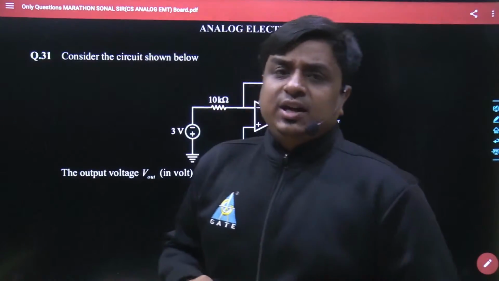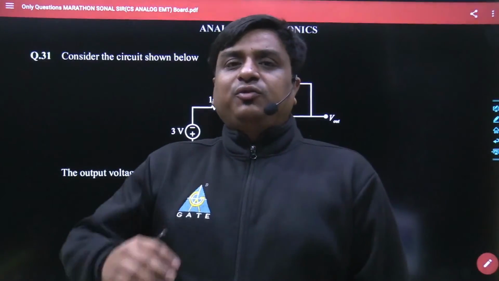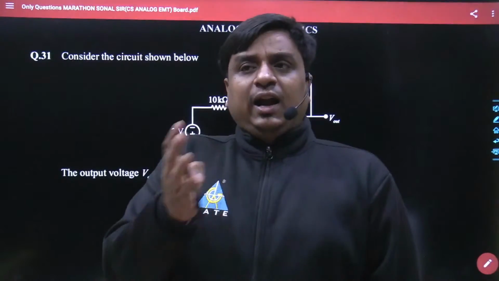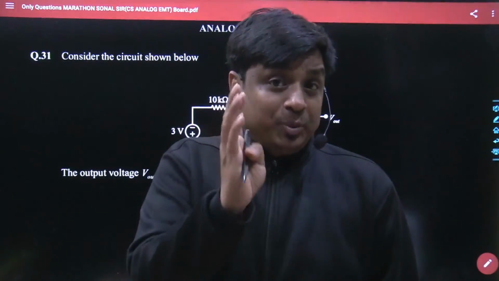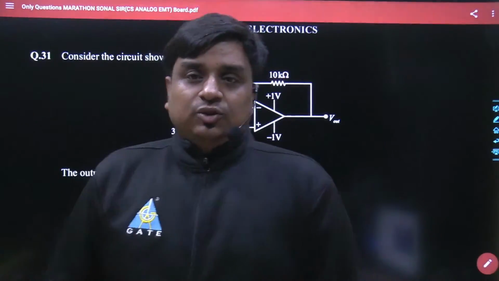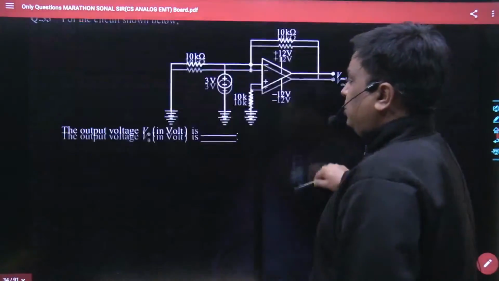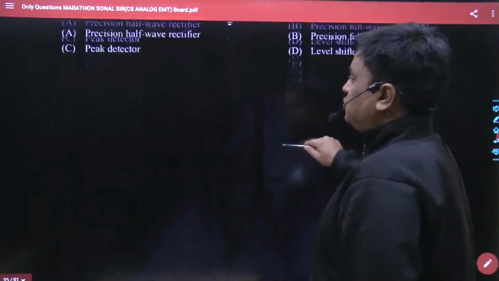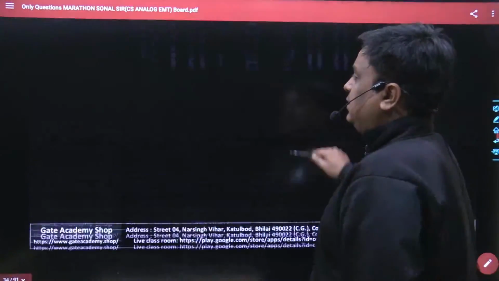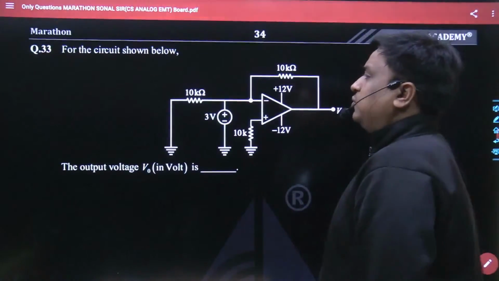But for each and every problem, we are not going to give more than 4 to 5 minutes, because if I start giving more than 4 to 5 minutes, definitely your interest level would go down, and before the GATE examination you yourself would be trying to have a plenty amount of questions within a shortest span of time. So we have got a good amount of questions in front of you, and we would be giving around 2 minutes for each question. Whatever answer you are getting, just type over the live chat, and then within 2 to 3 minutes I would try to explain that problem and we will move forward to the next question.